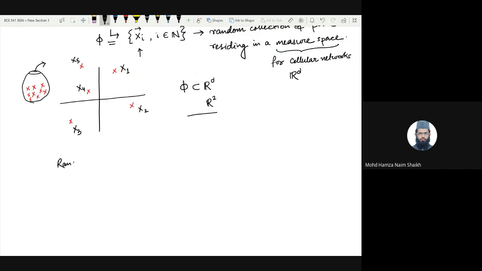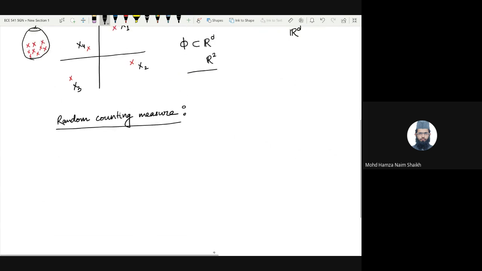So a random counting measure in this type of visualization, the idea is to simply count the number of points falling in any particular set A, which is a subset of Rd. So what are we doing? We are simply counting the number of points.